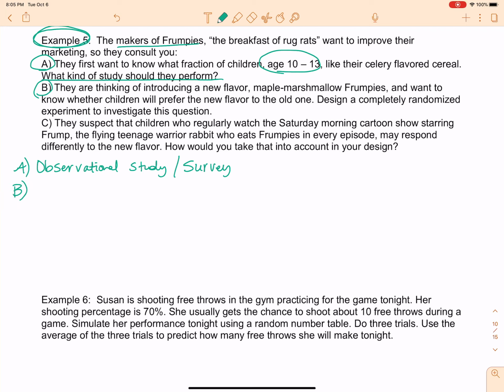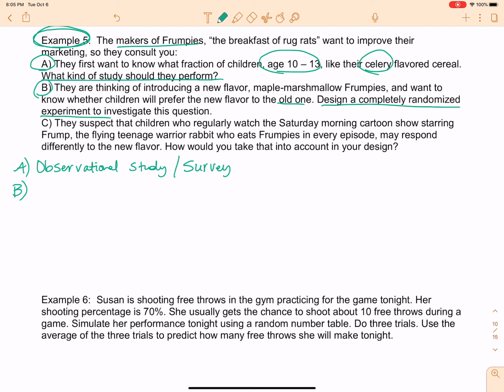So when we get to part B, they are thinking of introducing a new flavor, maple marshmallow Frumpies. Does not sound much better than the celery, but that's okay. And we want to know whether children will prefer the new flavor to the old one. So the old one in this case is going to be the celery flavored. So we've automatically got a comparative study set up, or a comparative experiment. So we are going to design a completely randomized experiment to investigate this question.